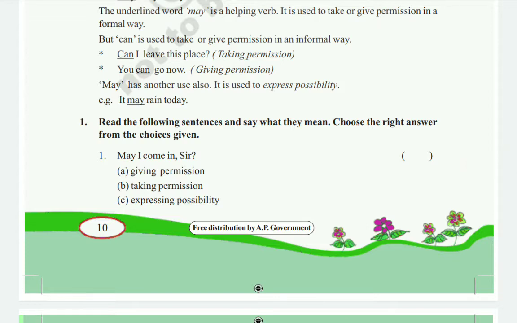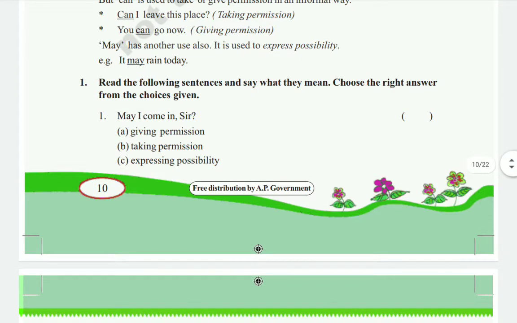Okay. So here you see, children. Read the following sentences and say what they mean. Choose the right answer from the choice given. Here you see, may I come in, sir? Giving permission, taking permission, expressing possibility. So which one is the correct option here? May I come in, sir? They are asking, means taking permission. What is the answer here? Taking permission. Option B.